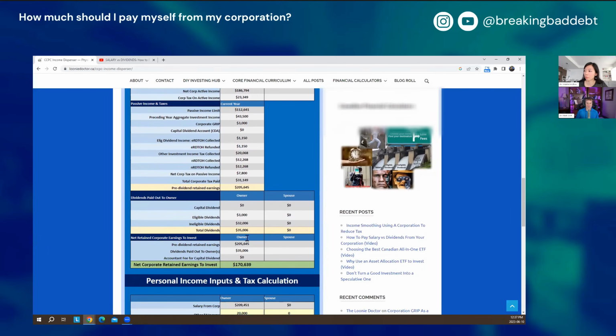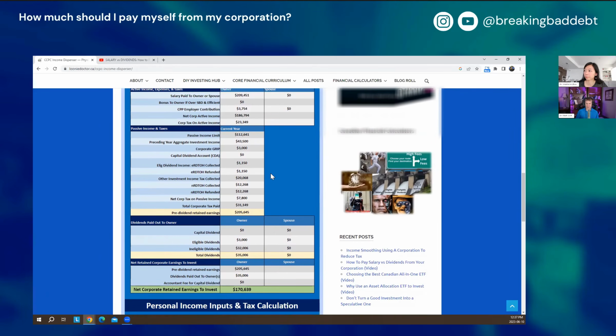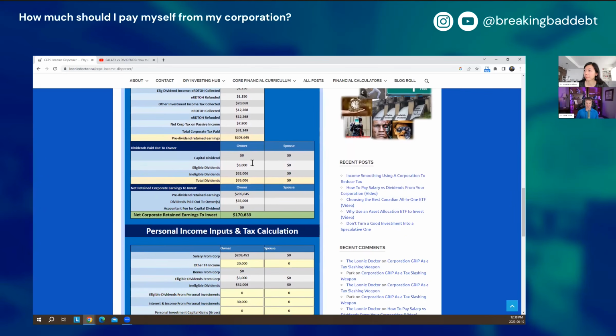It's what you want. For other income tax collected, if your corporation paid $20,000 in passive investment income taxes, you're going to get 12,000 of that refunded back from the refundable dividend taxes, because you're also paying yourself ineligible dividends. So if you go to the next section below, it says dividends to be paid out. So you've got your salary up there, and dividends paid to yourself. You'd be paying yourself 3,000 in eligible dividends to release all of that, and 32,000 in ineligible dividends as well. So that leaves $170,000 in your corporation to invest as retained earnings.